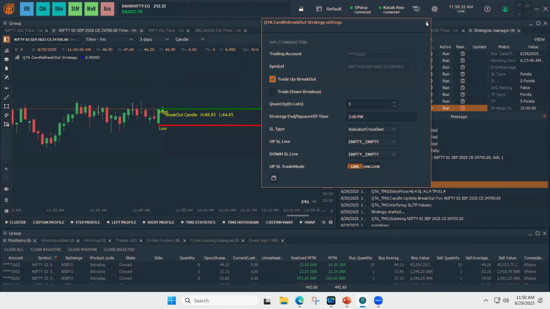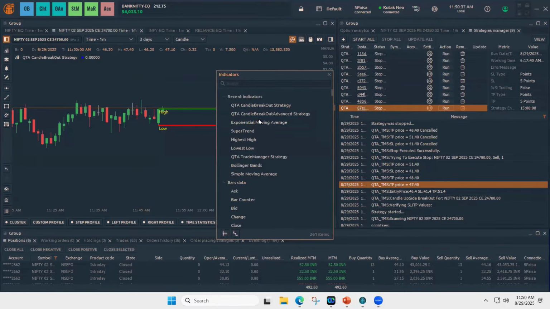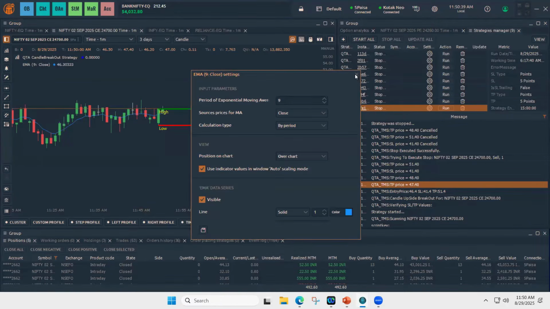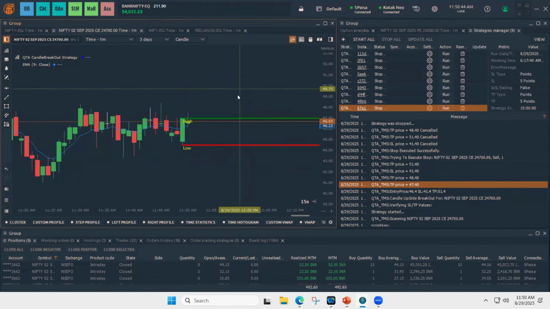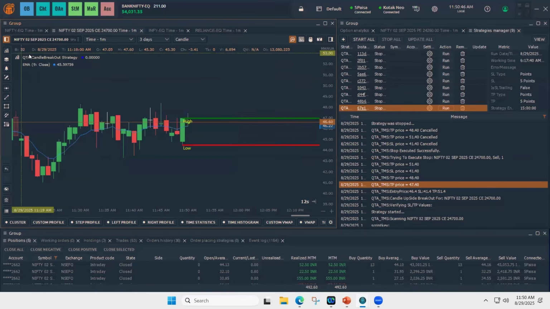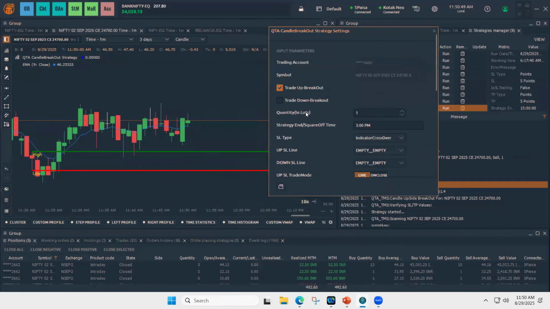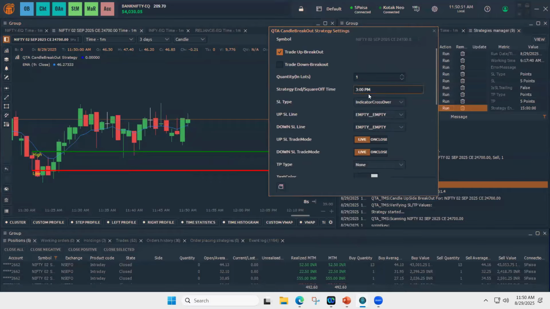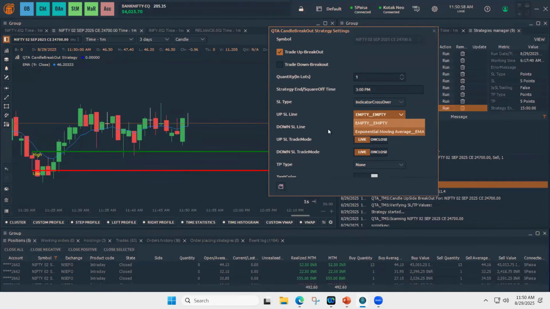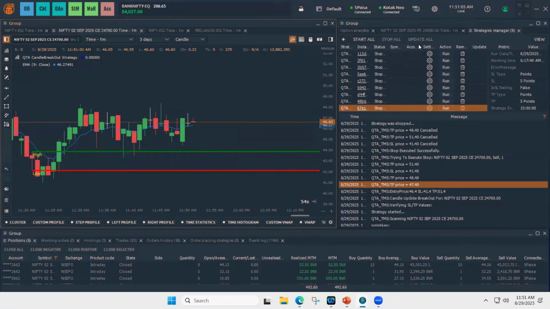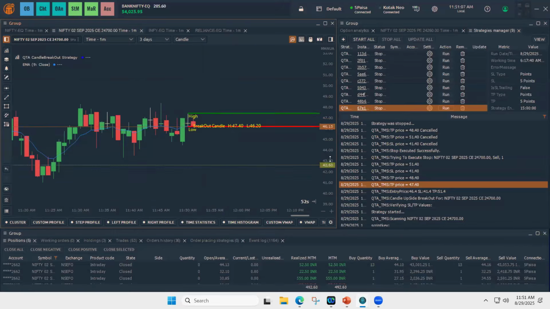Let's take indicator crossover as an example, and I'm choosing EMA. So up break, quantity 1, any time till 3 p.m., and indicator crossover as SL. I do not keep any TP at this moment. Since I plotted EMA, we can see EMA here. So I choose this, and let's take an example.